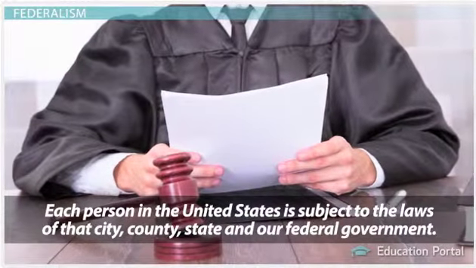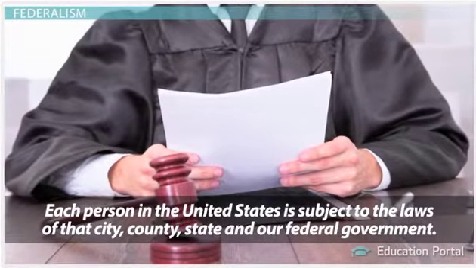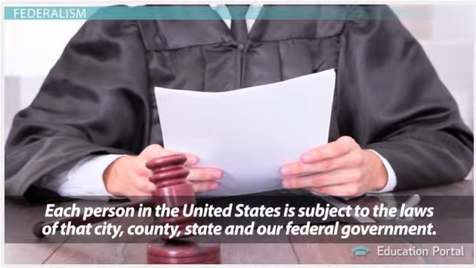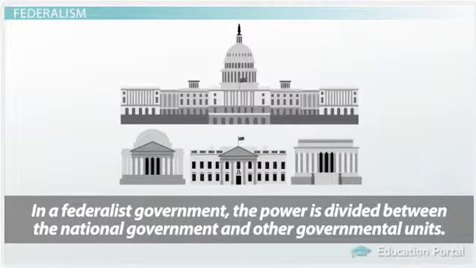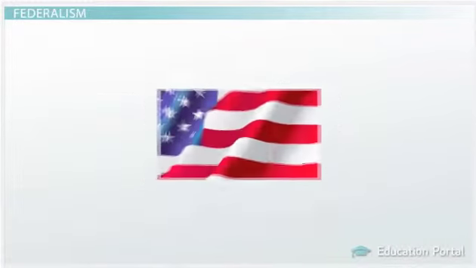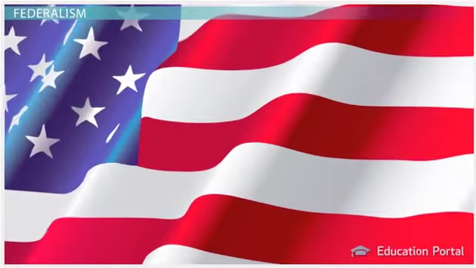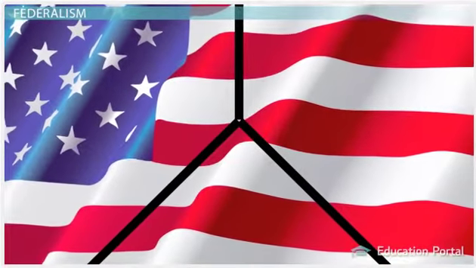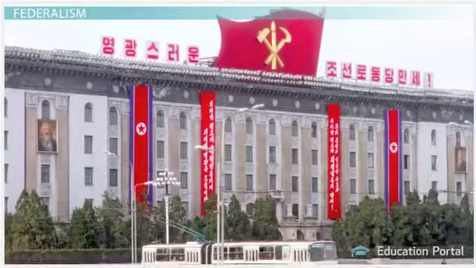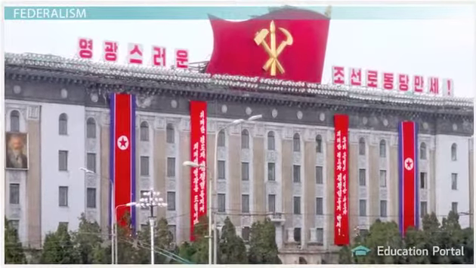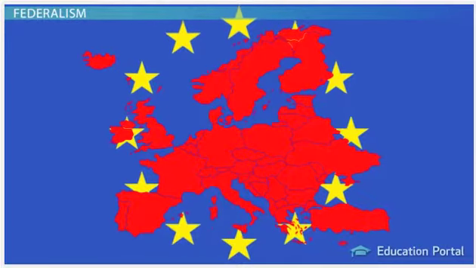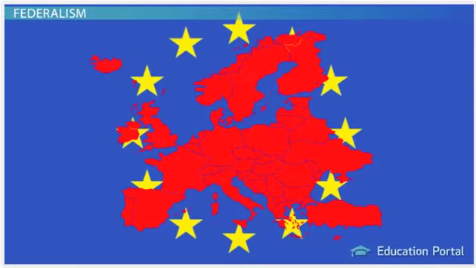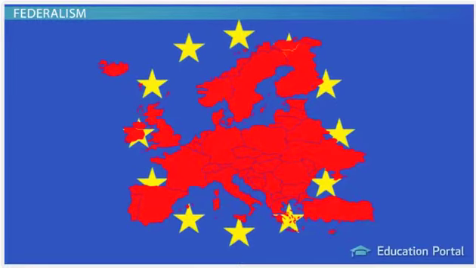Each person in the United States is subject to the laws of that city, county, state, and our federal government. In a federalist government, the power is divided between the national government and other governmental units. In the U.S., this means the power is divided between our federal government and our state and local governments. This is different from a unitary government, where one unit holds the power. It's also different from a confederation, which is an association of independent governmental units.